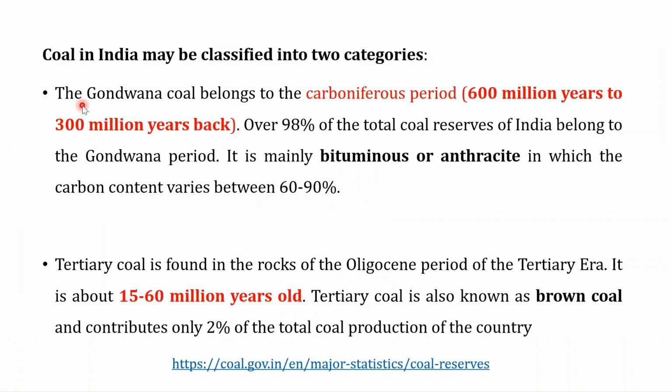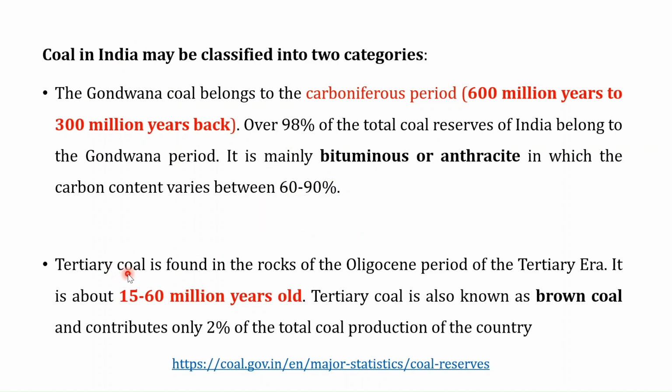And in India, coal is classified into two categories, the Gondwana coal and the tertiary coal. So there is a difference in the carbon content and the time at which this particular coal was deposited. Here we can see that the Gondwana coal belongs to the Carboniferous period, which is 600 million years to 300 million years back. And 98% of the total coal reserves of India belong to the Gondwana period, and it mainly has bituminous or anthracite coal, in which the carbon content varies from 60 to 90%.